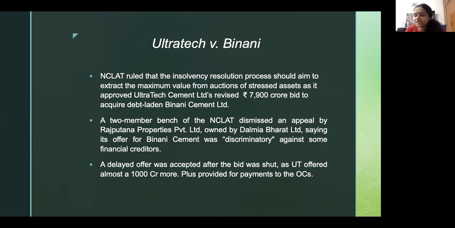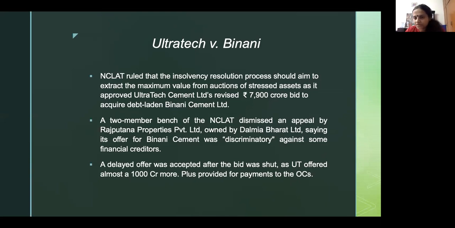Rajputana tried to argue that the COC had approved its resolution plan, and even if there was a differential in payment in terms of the financial creditors and operational creditors, that was the ultimate decision of the COC. And COC's commercial wisdom cannot be replaced by judicial intervention. Rajputana also argued that the code itself creates classes between operational creditors and financial creditors, and you can treat unequals unequally and equals equally, and that's why it was paying differential amounts for different classes of creditors. Went to NCLAT, had nothing doing.